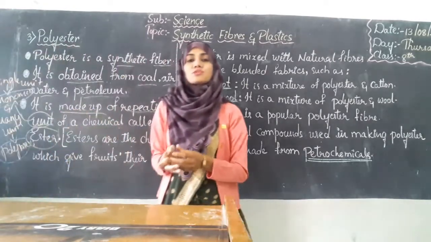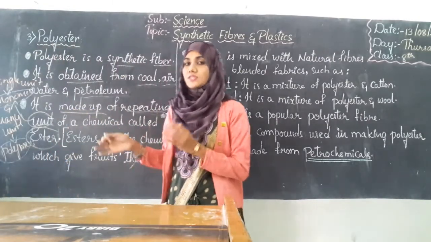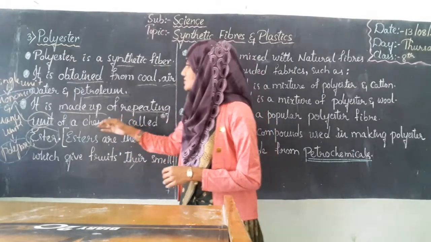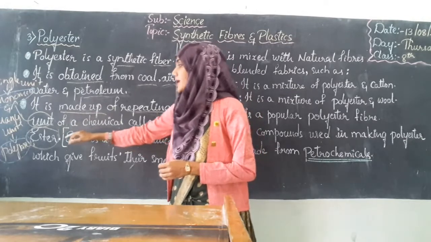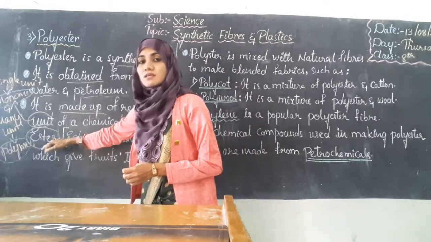Many monomers together combine to make a single polymer. And ester, even though it is made up of many repeating units of a chemical, finally its name is ester.